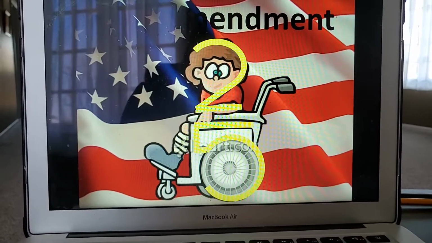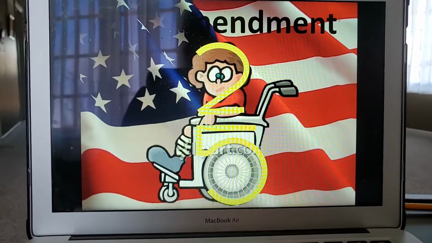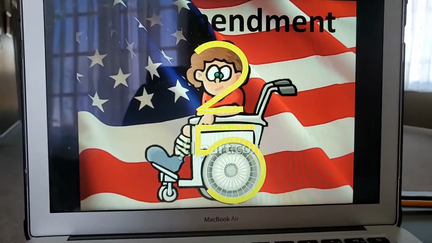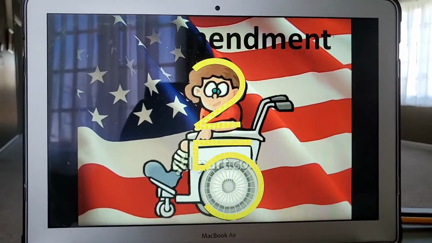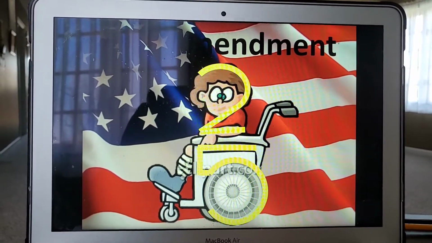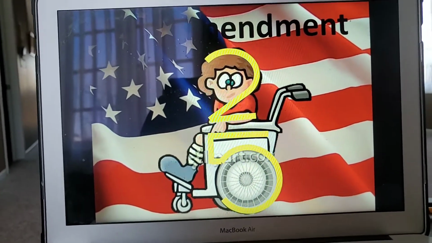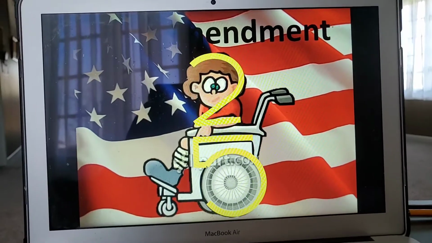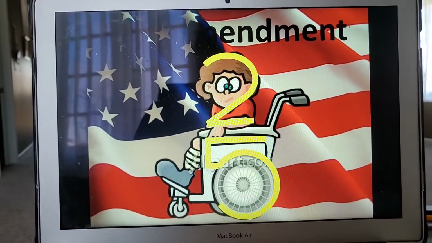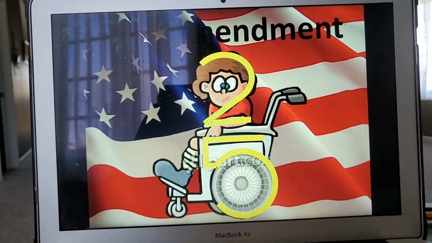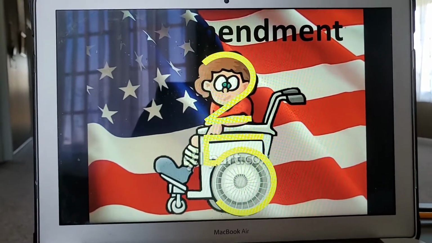And what it does is it sets the clear rules for who's going to take over if something happens to the president, and then the vice president, and so on and so forth. So the 25th Amendment sets the long list of who gets to take over afterwards. So president, then vice president, then speaker of the House, so on and so forth, goes all the way down the list of the president's cabinet on who takes office.